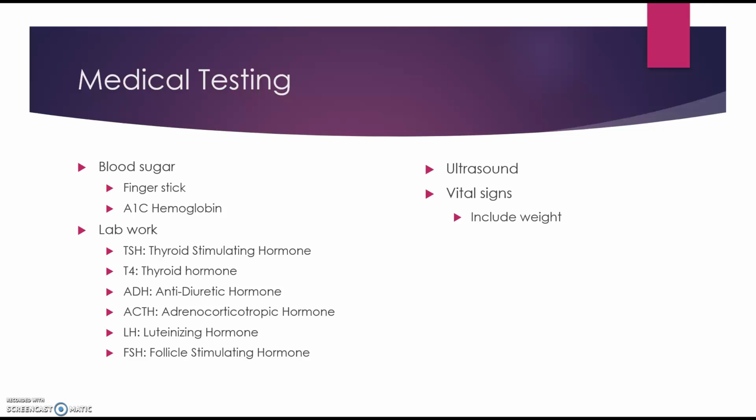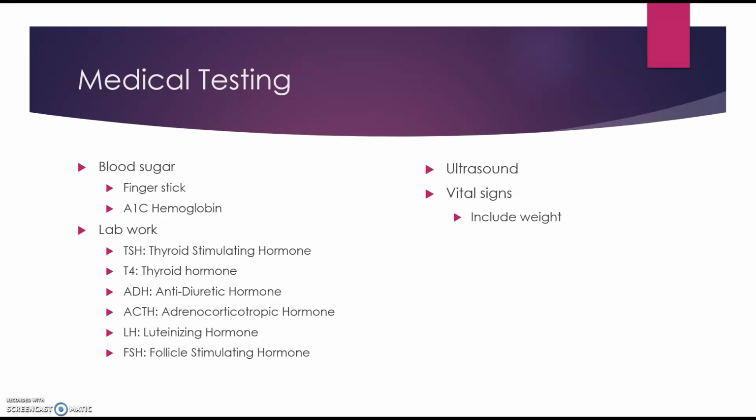A1C tends to be used more medically. It's a common blood test to diagnose both type 1 and type 2 diabetes and then gauge how well it's being managed. It gives you an average blood sugar level for the past 2 to 3 months. The A1C test measures the percentage of your hemoglobin, which is the protein in your red blood cells that carry oxygen, measuring how much it is coated with sugar. And the higher the A1C level is, the poorer your blood sugar control and the higher the risk of complications related to diabetes.